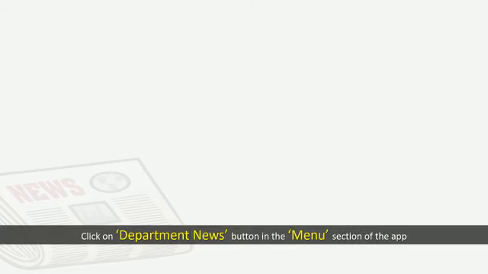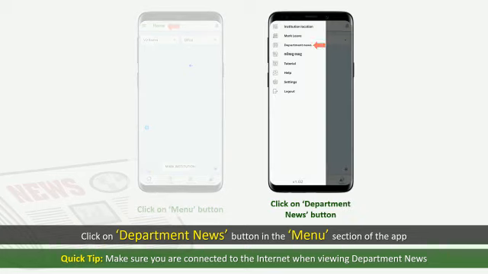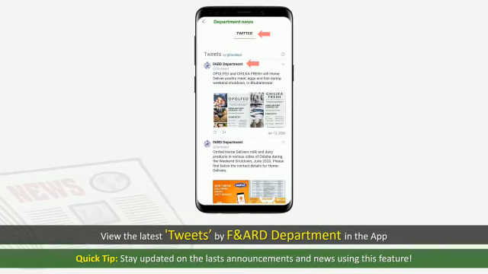To view the latest department news, click on the menu section on the top right of your home screen. Next, click on Department News button. You will now be able to view the latest tweets by Fisheries and Animal Resources Development Department in the Shuffle app.